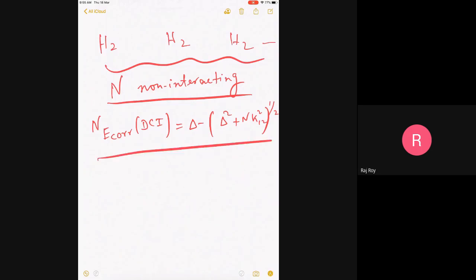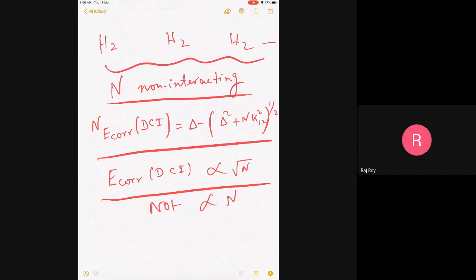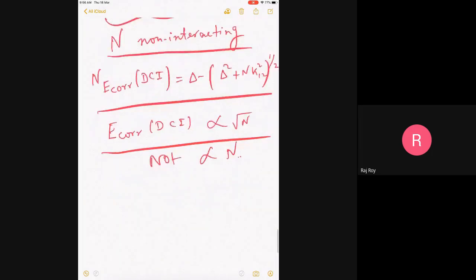This also tells me that the way E correlation in DCI builds up with the number of monomers is proportional to square root of n. Is it clear? Because you can see the n comes inside the square root, and not proportional to n, which is what I would have expected. In the exact case, if everything was exact, then the E correlation should be proportional to n.